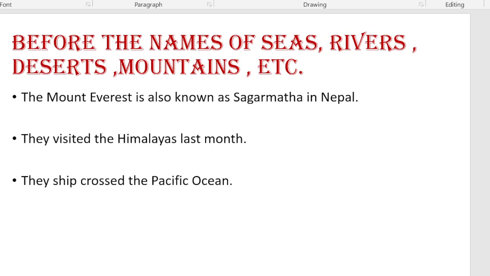Sixth one, it is used before the names of seas, rivers, deserts, mountains, etc. The Mount Everest is also known as Sagarmatha in Nepal. They visited the Himalayas last month. The ship crossed the Pacific Ocean.